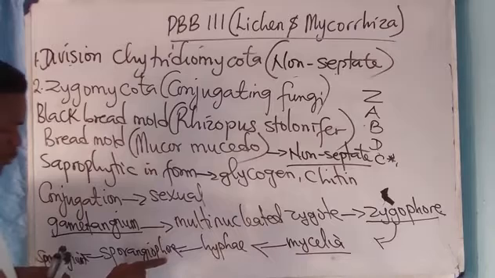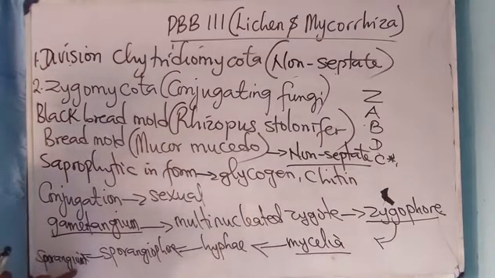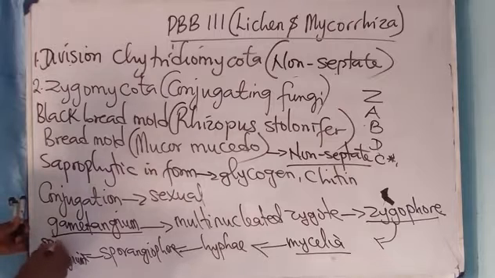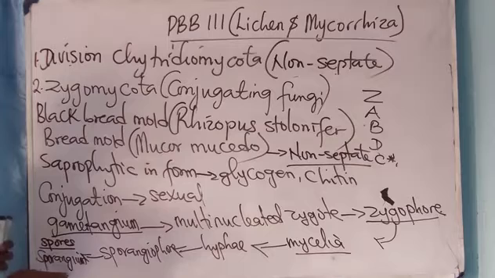On this sporangiophore, you have the sporangium, and the spores are found in the sporangium.